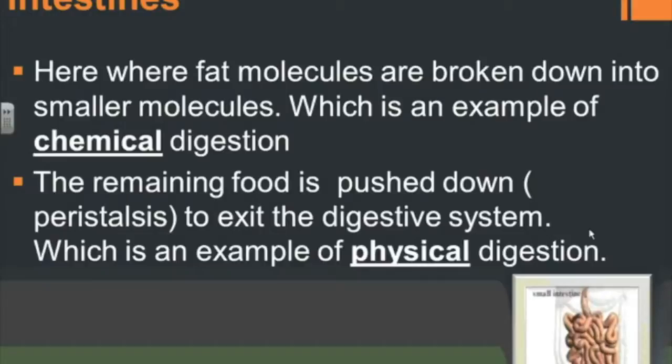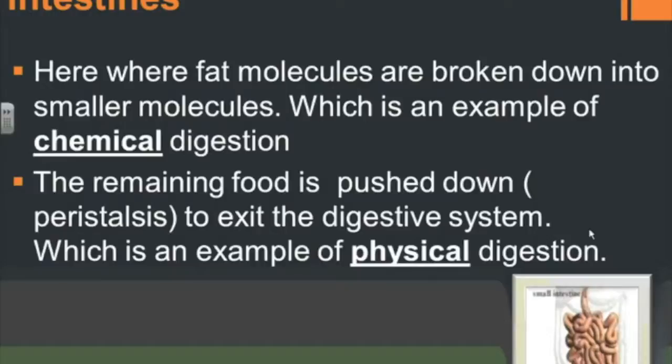In the stomach, we also have mechanical and chemical digestion taking place. We have food being mashed up and changed physically and also changed chemically. Next in line, we have this one right here, which is the intestines. The intestines take food and continue to break it down and turn it into substances that can be used by the body. Primarily, fat is being broken down into smaller molecules of fat. And we have this example being chemical digestion.